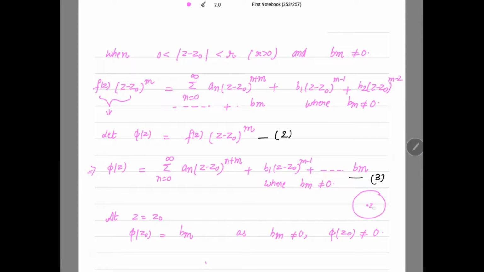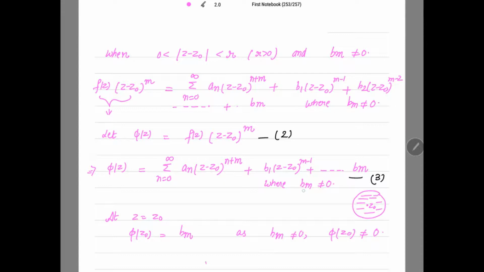Now suppose this is your circle, this is your point z0, it's the neighborhood of z0, and because of 3, the expansion of phi(z) is valid throughout the neighborhood and also including this point z0, because your function phi(z) at z0 is also non-zero, right?